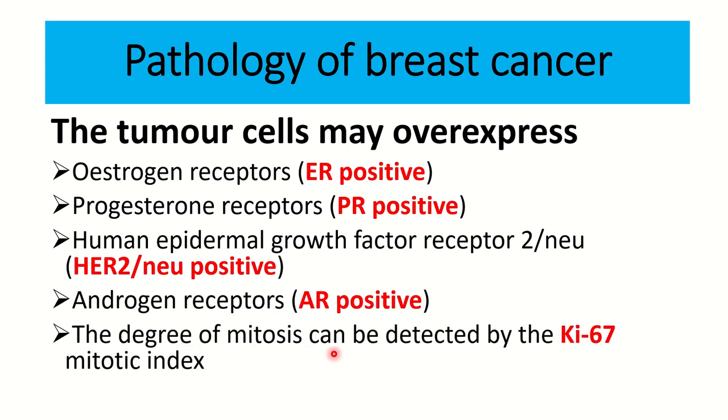And the degree of mitosis can be detected by the Ki67 mitotic index. So this red marked area is very important, because in any surgery of the breast, we check the different types of receptors such as ER, PR, HER2, AR or Ki67. So these portions are very important regarding the treatment of breast cancer.